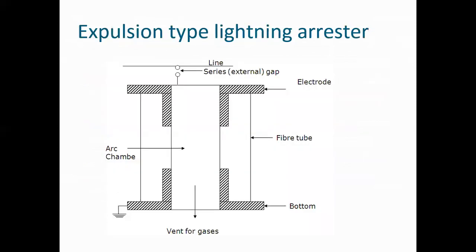The expulsion type lightning arrestor is shown in the figure. Here is the arc chamber, fiber tube, electrode, and the line which are connected, and the series external gap between the lines and vent for the gases are shown.